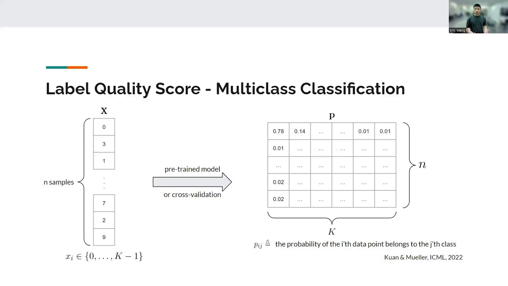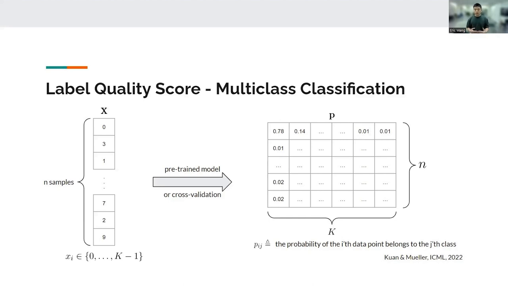We use a pre-trained model or cross-validation to get a set of model predicted probabilities. Cross-validation means that we split the samples into, for example, 10 folds. We train a model on 9 folds, and then get the model predicted probability on the remaining fold.